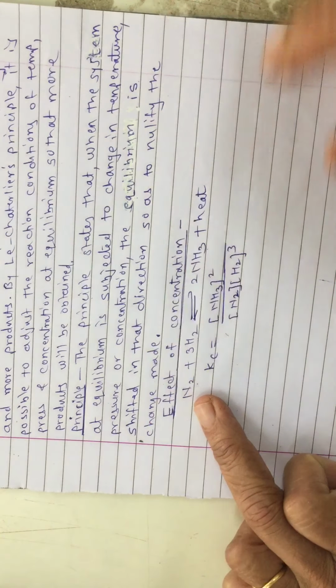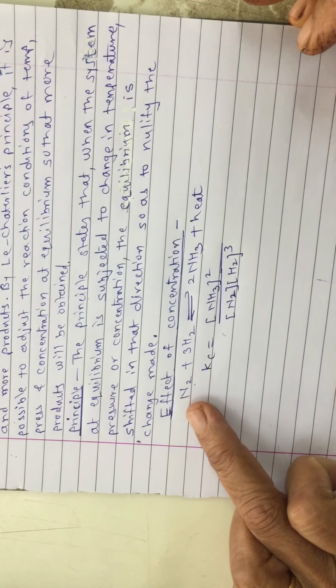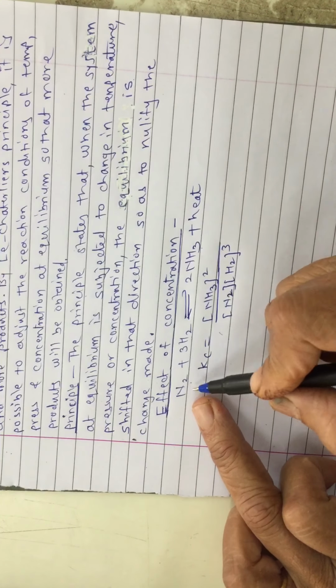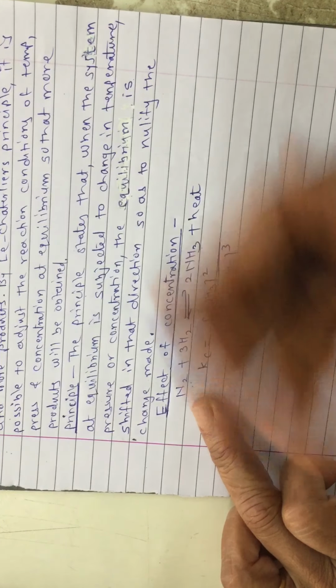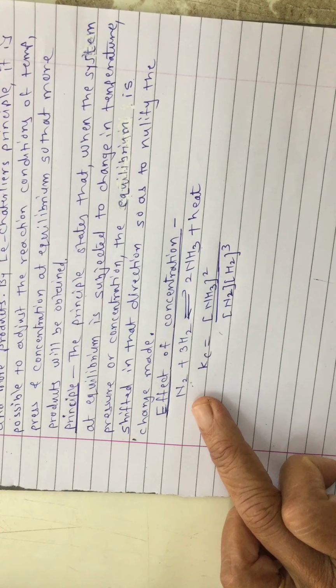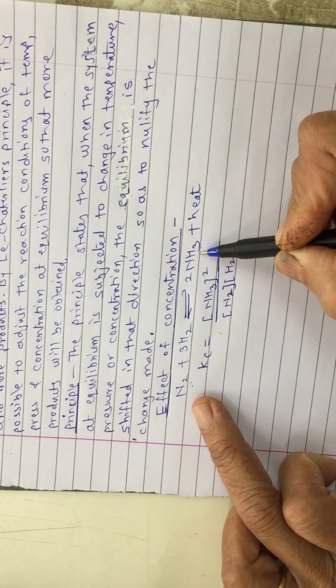We are not interested in getting reverse reaction. Okay, so at equilibrium, if you will increase concentration of N2 or H2 or both, the system will go in the right hand direction and more ammonia we will get. That is effect of concentration. If you will increase concentration of ammonia, then what will happen?